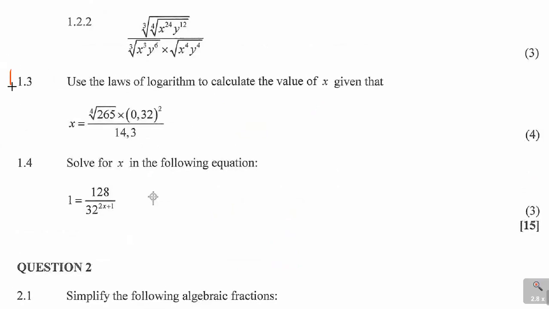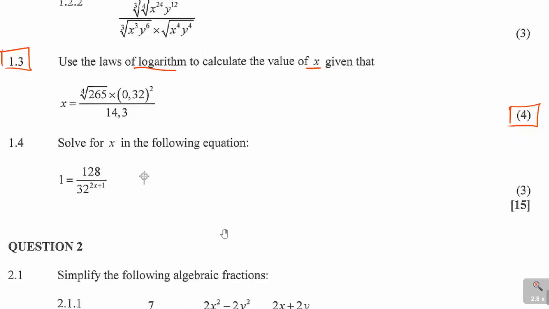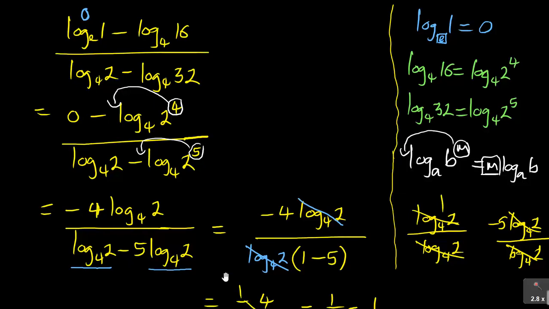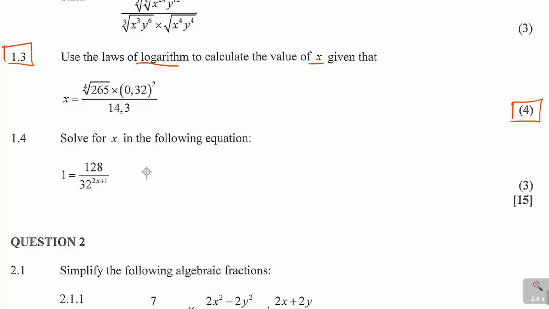Now question 1.3, it says use the laws of logarithm to calculate the value of x given that. So we're using laws of logs, and we need to get 4 marks there, and we are given x is equal to, so we're supposed to use the laws of logarithms. So if I can do this on a clean page, here they're saying x is equal to,